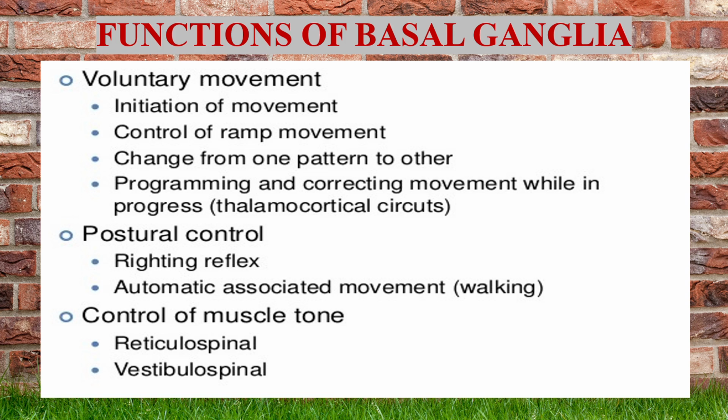I repeat, the prefrontal area, after coming out with an idea, will not directly stimulate the motor centers. It will first consult with the basal ganglia. The basal ganglia, after channelizing, will pass the impulse through the thalamus.